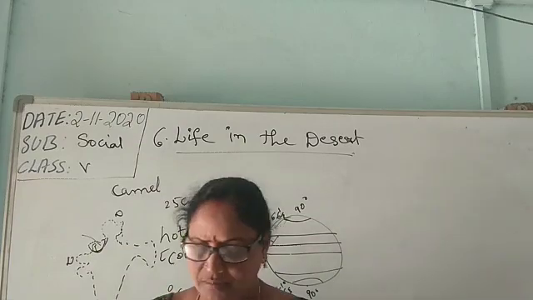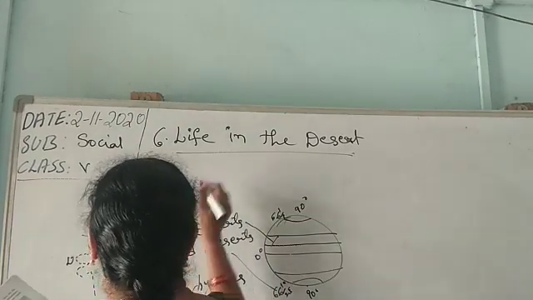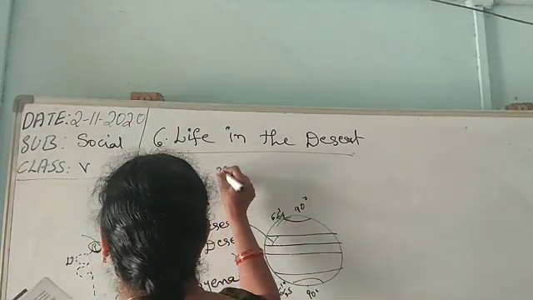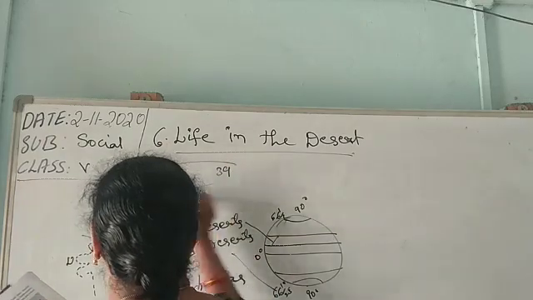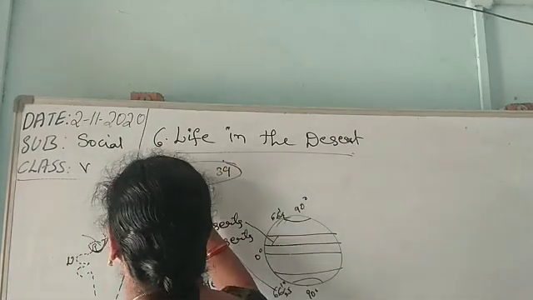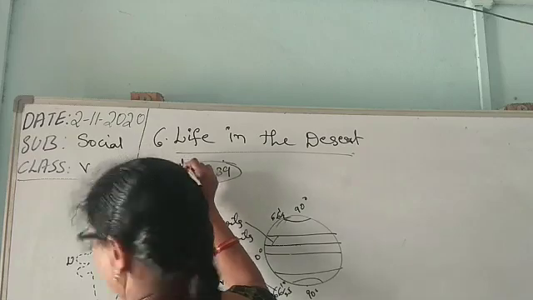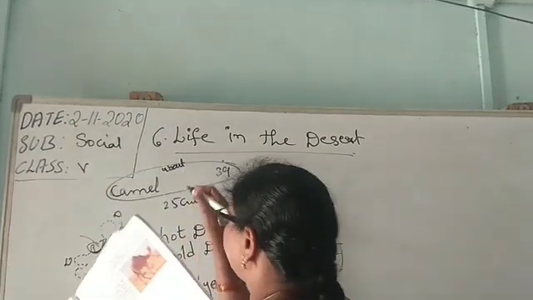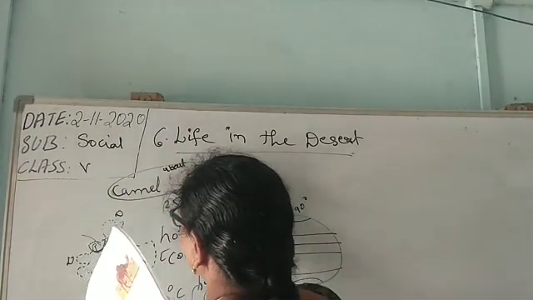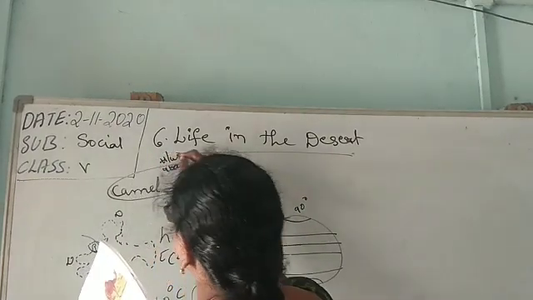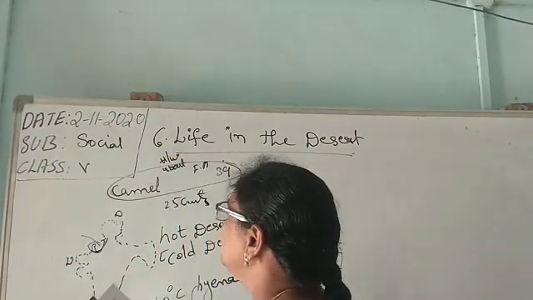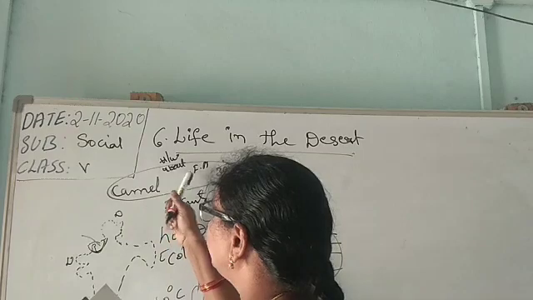Okay. Page number 39. Write about the camel. Here they are given some fill in the blanks. This is the homework for you. Today's homework: page number 39, write about the camel.